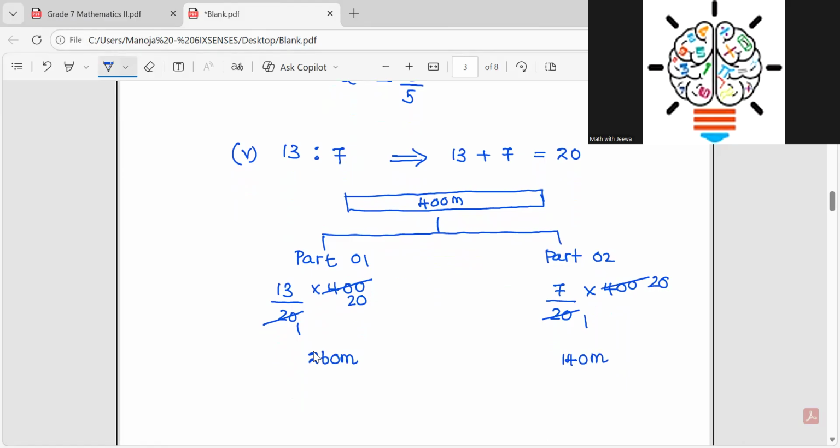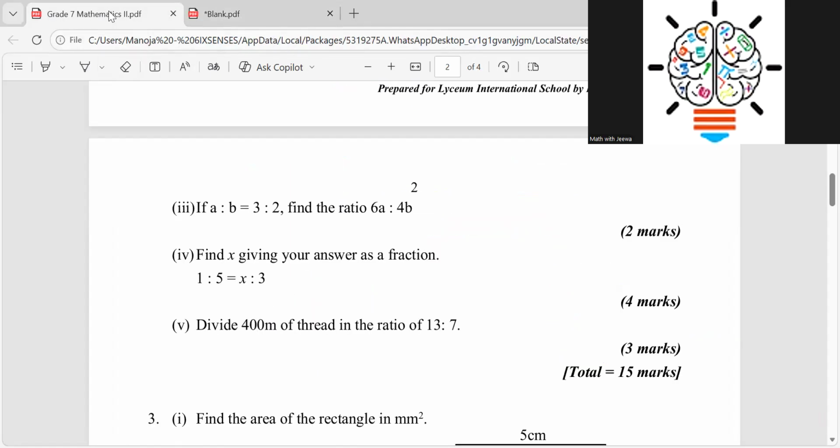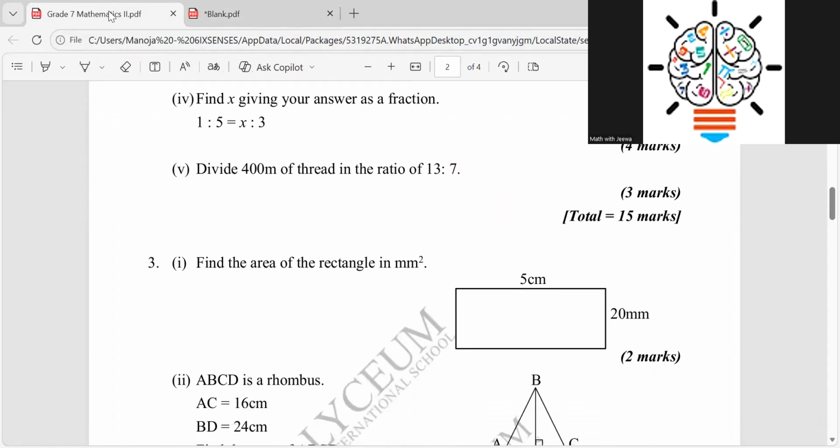After doing this, children, you want to double check whether I did this correctly. I go to the working column, add 260 and 140, and check whether I got 400. So part 1 is 260 and part 2 is 140. That is the end of question number 2.